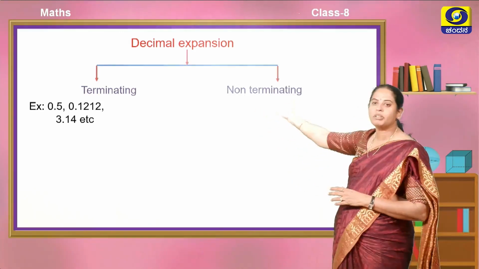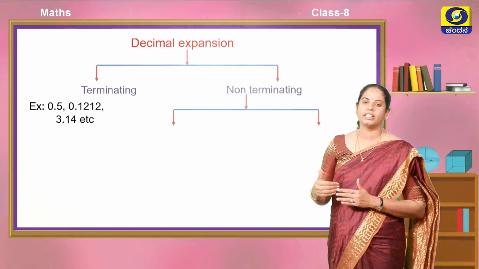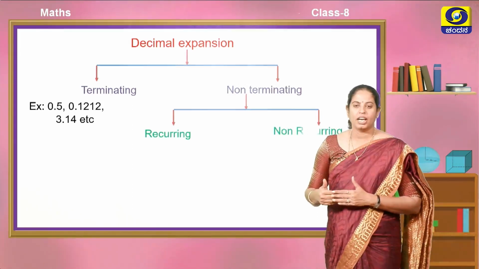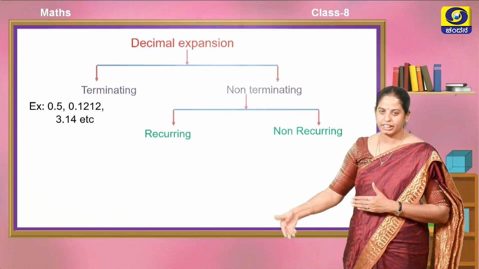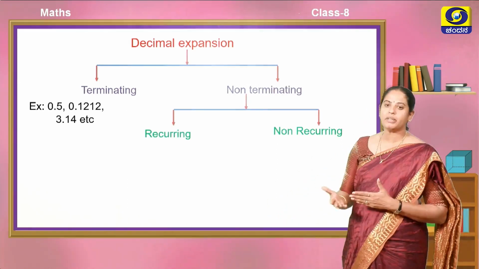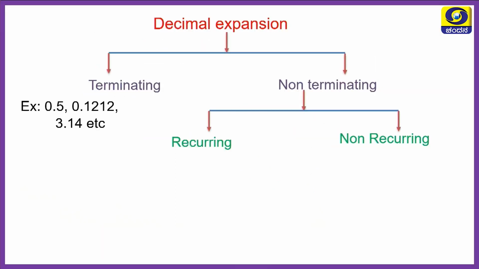But non-terminating means if you go on dividing a number, either the digits will repeat often or they won't repeat, but it won't stop. The digits will come and we won't end the division. That means we won't get the remainder as 0.